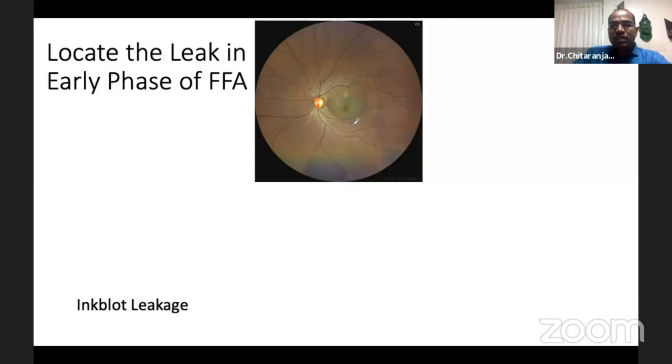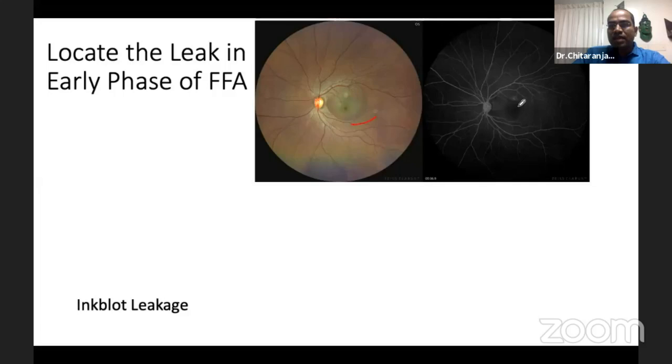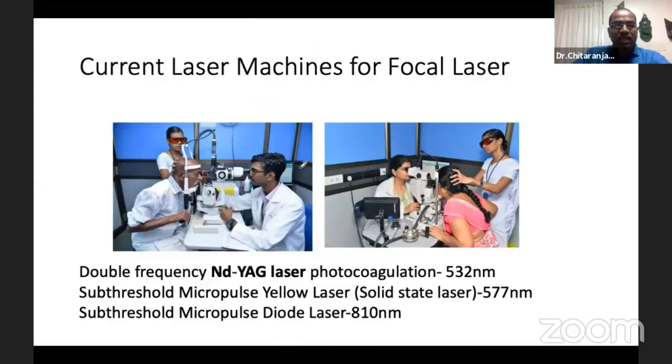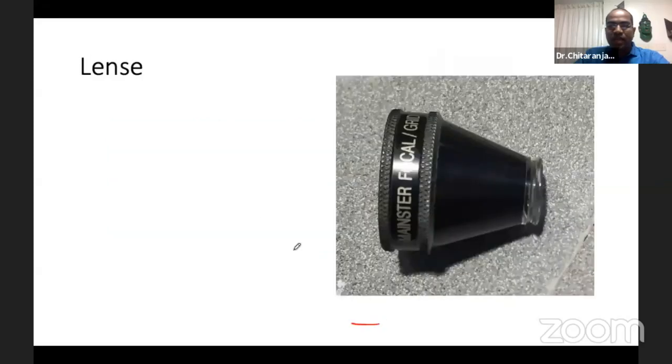You can see over here, this is the clinical photo. This is the early frame of the FFA. What I try to impress upon here is we should not miss the early frame of the FFA. This is the ink blot leakage and this is the smokestack leakage. Coming to the current laser machines available for focal laser, we have double frequency Nd:YAG laser 532, subthreshold micropulse 577 and subthreshold micropulse diode 810 nanometer.